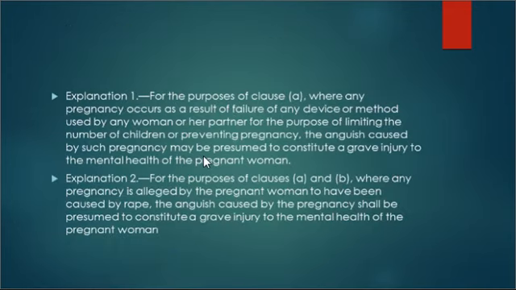Now see, explanation to section 3 says that for the purposes of clause A, where any pregnancy occurs as a result of failure of any device or method used by any woman or her partner for the purpose of limiting the number of children or preventing pregnancy, the anguish caused by such pregnancy may be presumed to constitute a grave injury to the mental health of the pregnant woman.